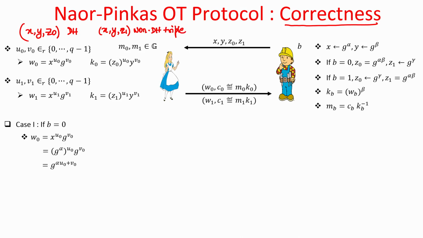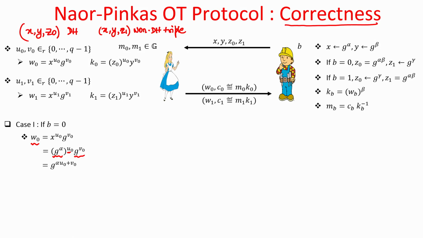So, if b is equal to 0, then let us focus on the randomization of the x, y and z naught triplet as performed by Alice. Namely, let us see what exactly is the value W naught. Now, W naught is nothing but x to the power u naught multiplied by g to the power v naught. And now, x is nothing but g to the power alpha, and that whole raised to power u naught multiplied by g to the power v naught. And if I now apply the rules of discrete logarithms, we can rearrange the terms in the exponent and everything is multiplied and added.